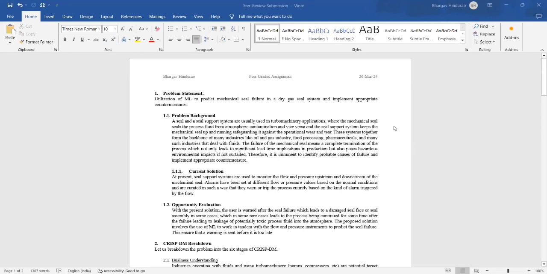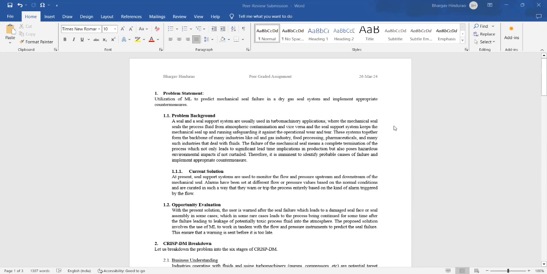These systems together, the mechanical seal, the seal support system, and the turbo machinery, form the backbone of many process industries like oil and gas, food processing, pharmaceuticals, refining, and many such industries which deal with fluid.